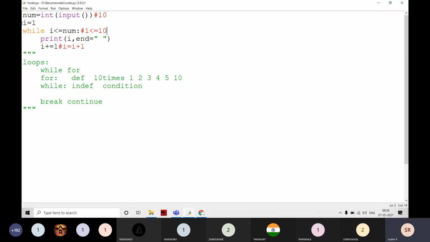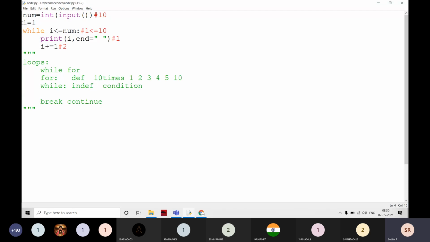Here also the same thing. 1 is less than or equal to 10. Is it true or false? True, sir. True, right? Then it is moving inside the block, and it is going to be executed. What is the i value now? The i value is going to be 1. Yes, it is going to be printed. Then i is equal to i plus 1. i is initially 1. 1 plus 1 is equal to 2.